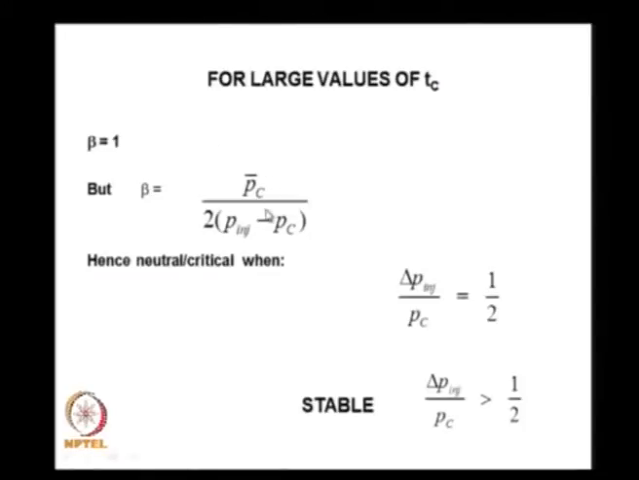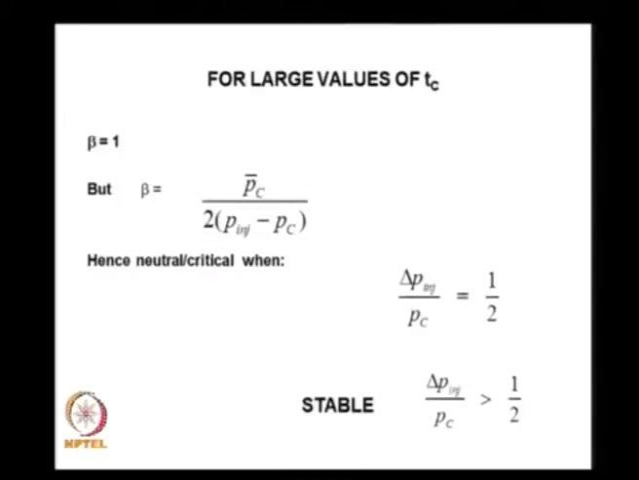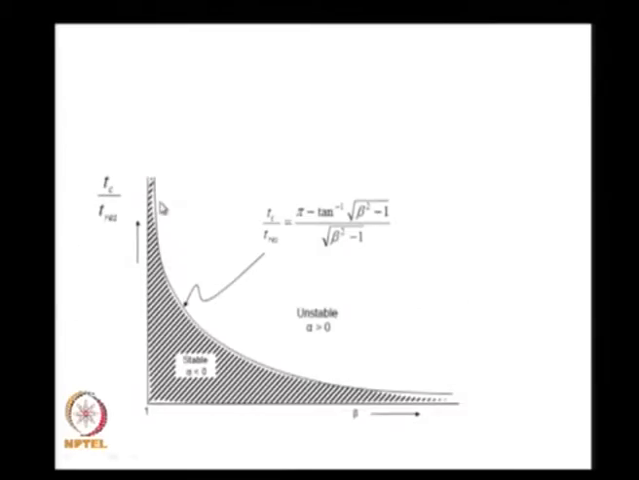Now when I want to get the value of the injection pressure drop as a function of chamber pressure drop, let me go back to the previous equation for large value of this. If I go over here and say my combustion delay is infinity, rather Tc by T residence is very large, the value of my beta is equal to 1. This is under the condition that the combustion delay is very large.